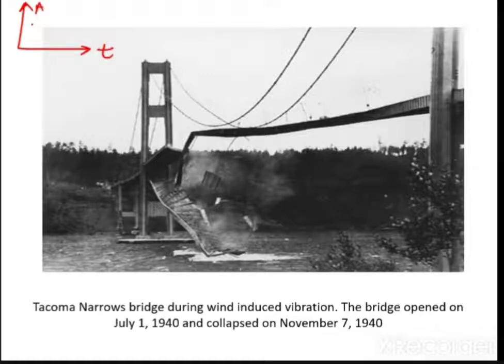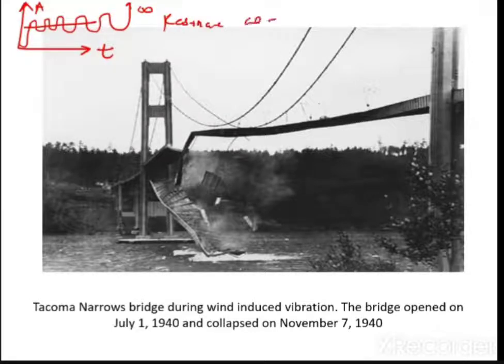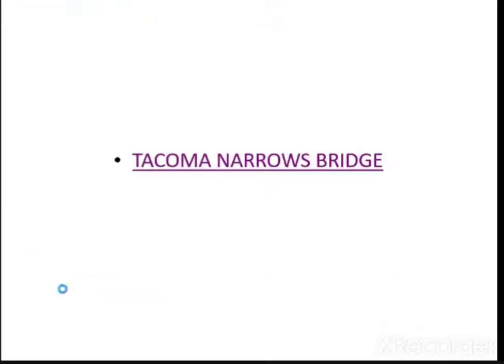So let us say amplitude. Initially, during the starting of July, the amplitude was very less. Then amplitude started increasing, and it went to infinity, and finally resonance occurred. So why did resonance occur? Because omega was equal to omega n, right? And this bridge collapsed. I will show you one video, and then you can see.